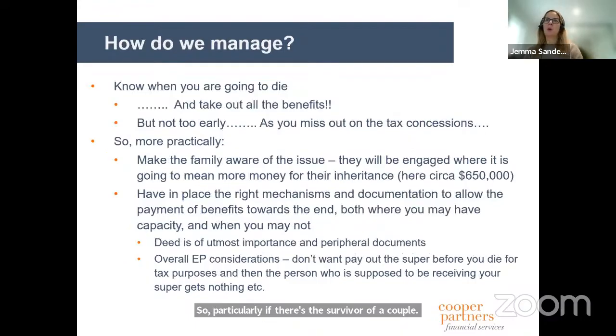So knowing when you're going to die is the ultimate here, but I know that's a very flippant comment to make because that is quite a challenge. But if the family is aware and you've got the right powers of attorney in place, then, as long as the person doesn't get hit by a truck and die instantly, there is the opportunity to initiate the payments out of benefits if someone is sort of on their last legs, which I know is less than delightful to bring up, but it is reality from that perspective.